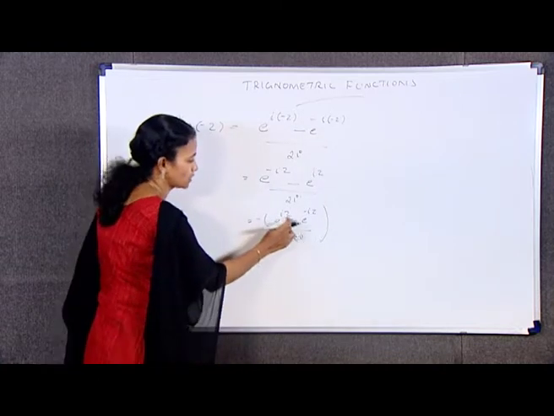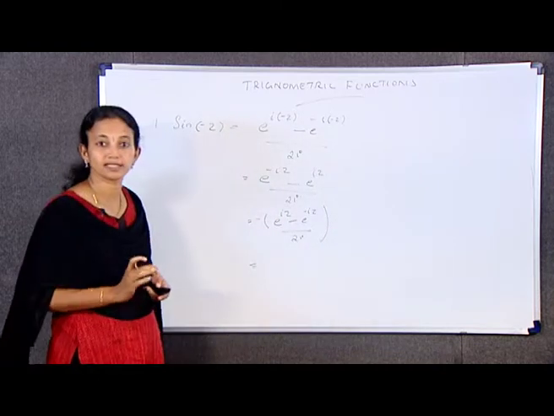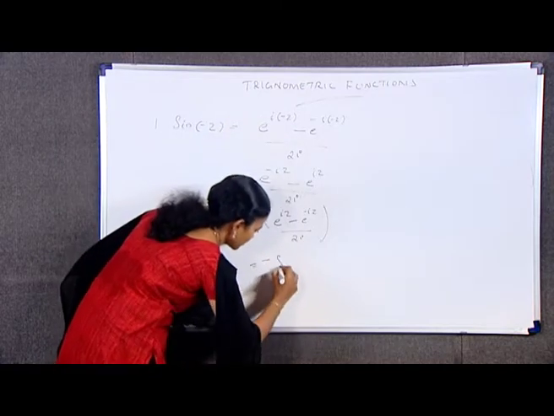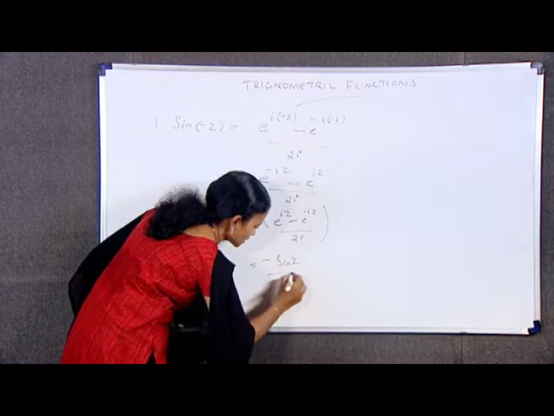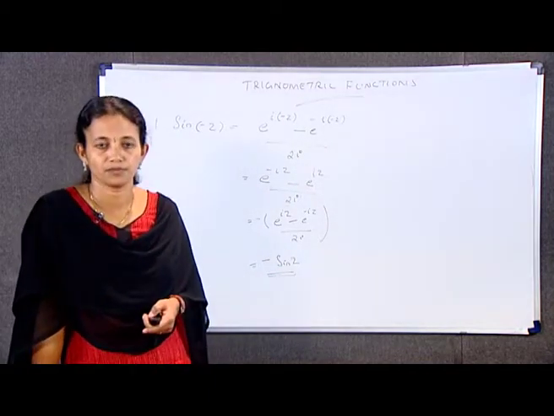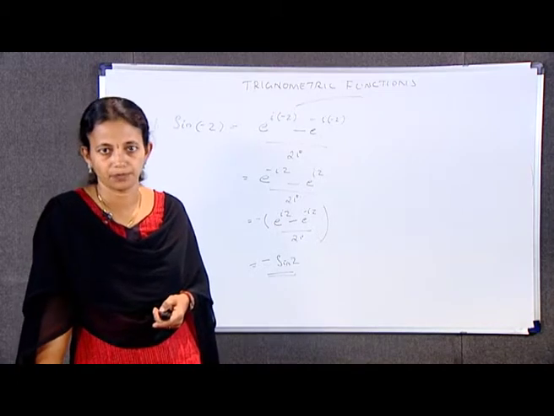Here we know e raised to iZ minus e raised to minus iZ is nothing but what? Sin Z. So, it becomes minus sin Z. So, this is our first property. The next one is similar.